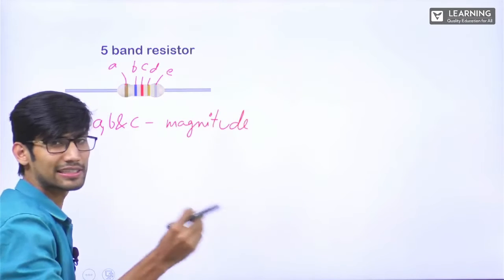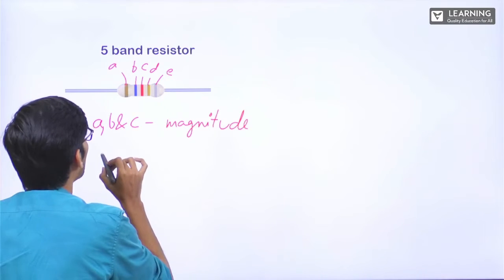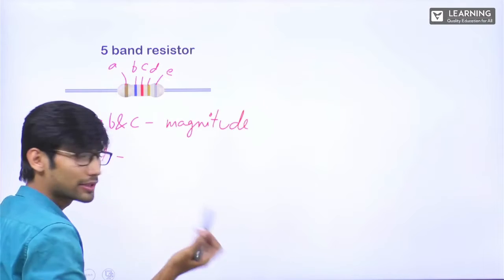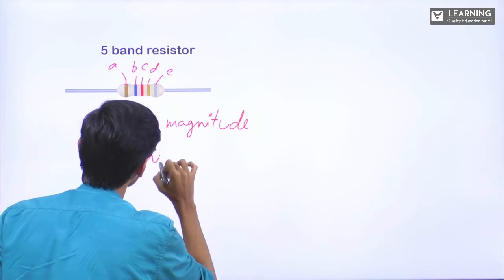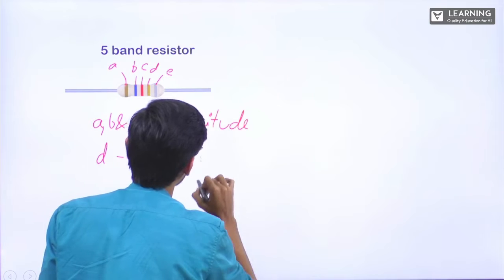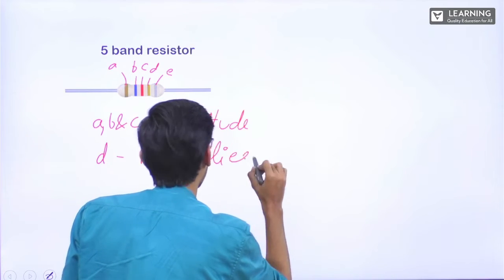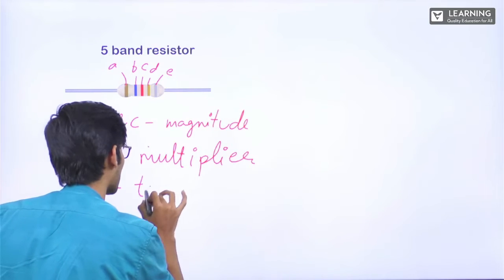Okay. First digit, second digit and third digit. D will be the tolerance. Sorry, D will be the multiplier. And E will be the tolerance.